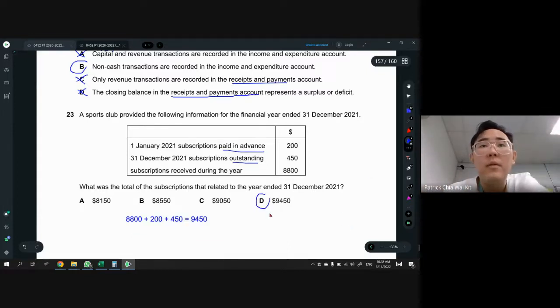Okay. So this one is a straightforward question. Sometimes they do give you the IE or IS answer. How do you know IE and IS answer? Then you must look at the keywords like annual or per annum. So this is asking us the total subscription that's related to the year ended. This is the amount that we receive. So make sure you know which one is the info.